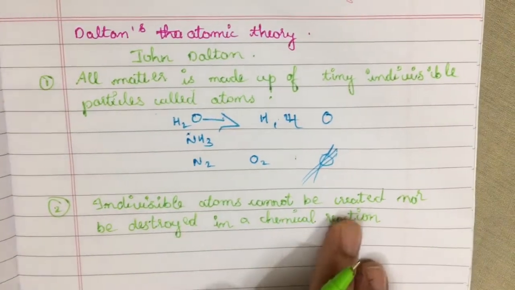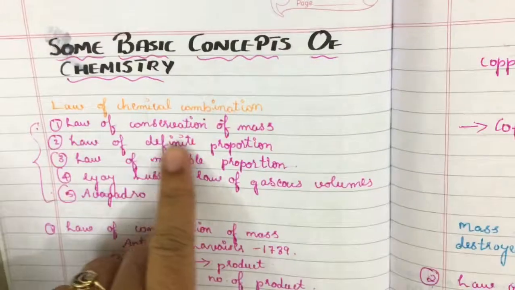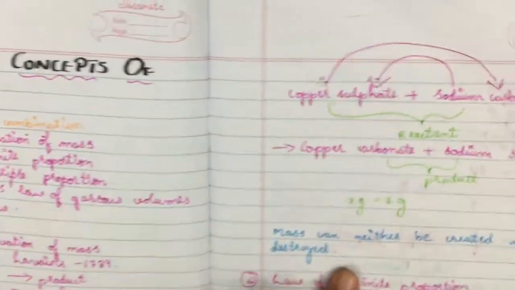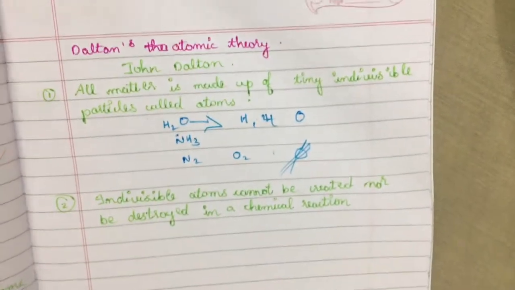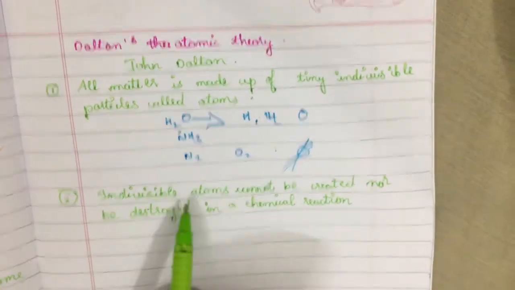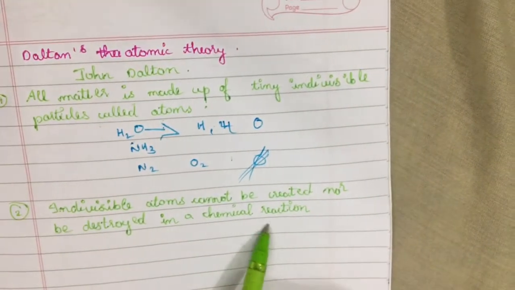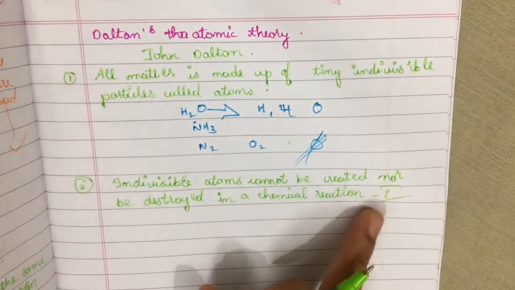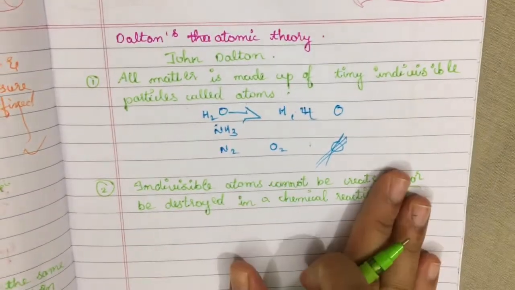And what does this resemble? It resembles the first law. What is the first law? The law of conservation of mass states that mass can neither be created nor be destroyed in a chemical reaction. Similarly, this postulate states that atoms, which make up the mass, cannot be created nor be destroyed in a chemical reaction. So this postulate resembles the law of conservation of mass. So you can study this very easily.